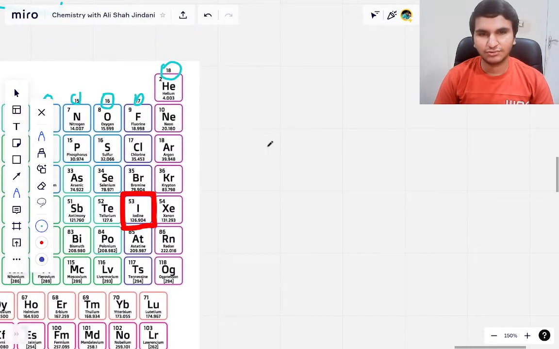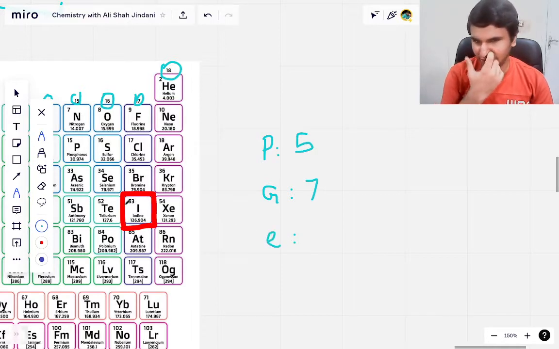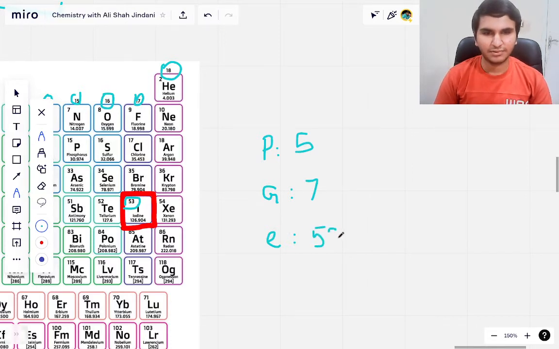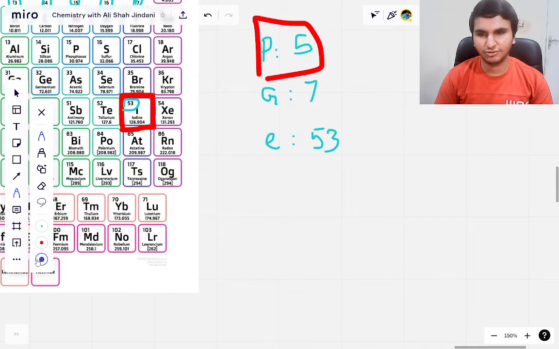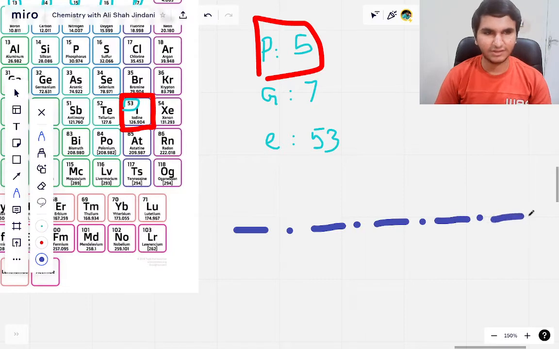So we are going to write the period number is 5, the group number is 7, and we have the number of electrons, and that is going to be the number of protons, which is 53. So the first thing that I told you, you are going to look at the period number and you are going to know how many shells are there. So we've got 5 shells. We're going to put 5 blanks over here, right?